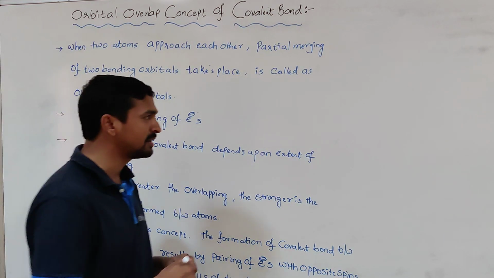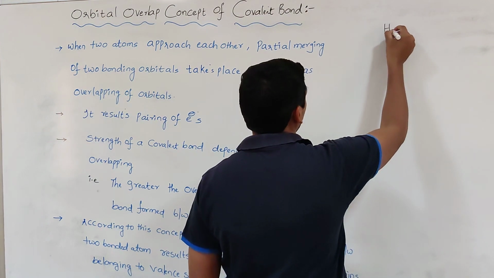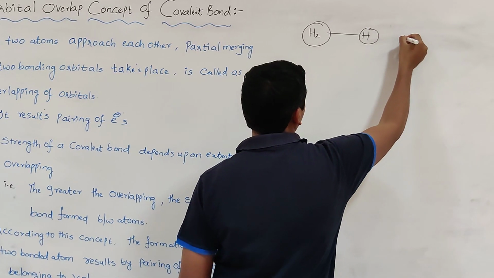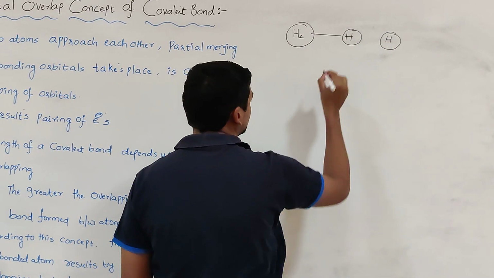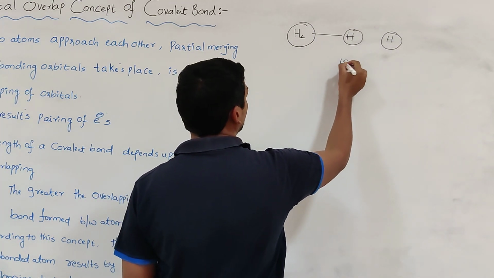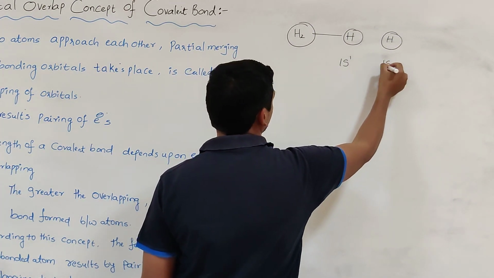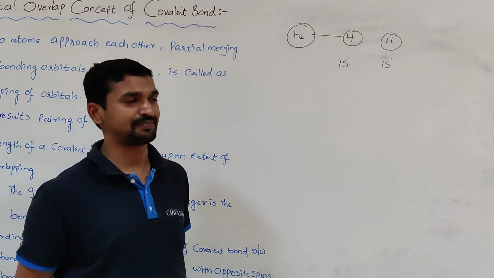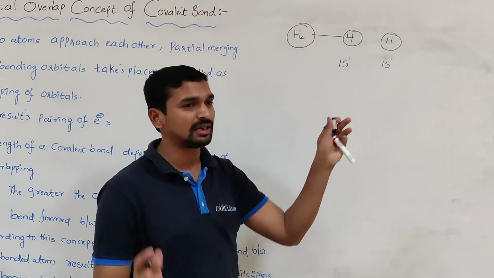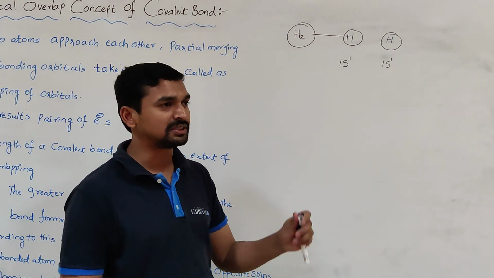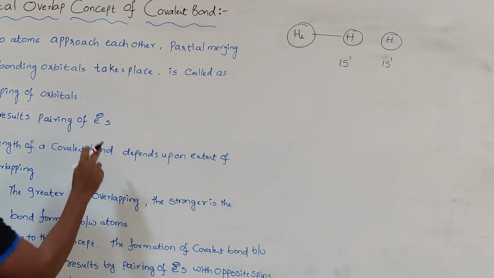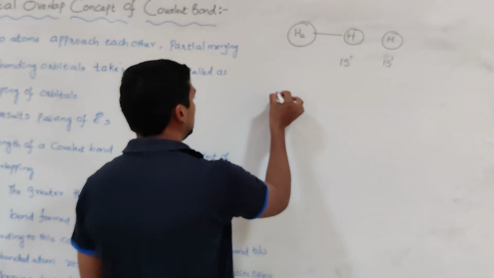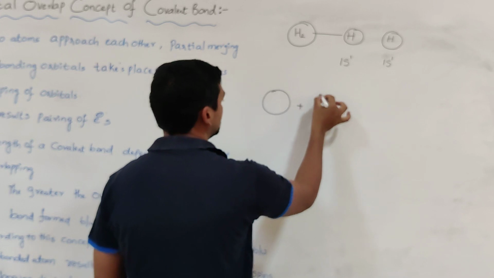For example, let us take the hydrogen molecule. The hydrogen molecule is formed by the combination of two hydrogen atoms. Each hydrogen atom has one electron, in which orbital? The 1s orbital, so 1s1. Whenever these two hydrogen atoms approach each other, the s orbitals merge together. What happens then? Pairing of electrons takes place. That results in the formation of which one? A covalent bond.